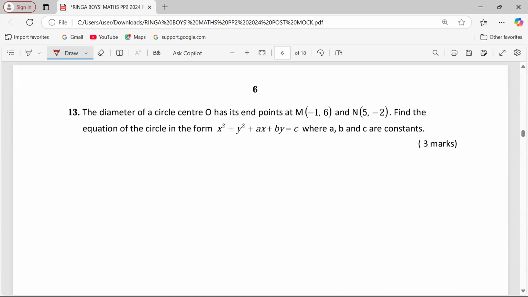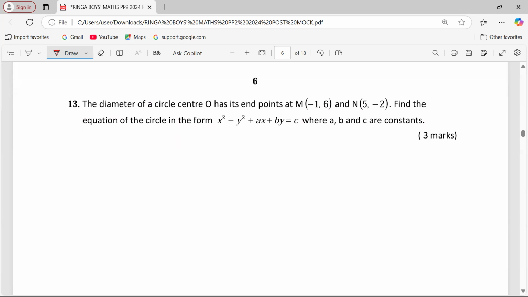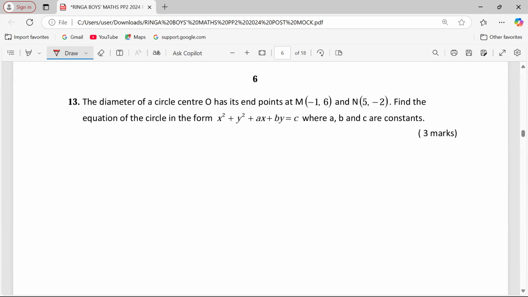Again, from 3 work, in number 13: the diameter of a circle, center O, has ends at M(-1, 6) and N(5, -2). Find the equation of the circle in the form x squared plus y squared plus ax plus by equals c, where A, B, and C are all constants. Now there is a different question which can tell you that A, B, and C are all integers. So you must be very keen with the instructions.